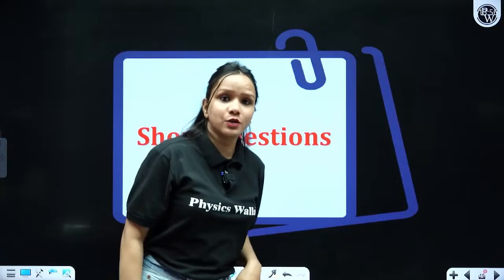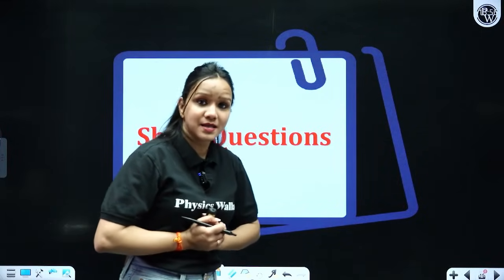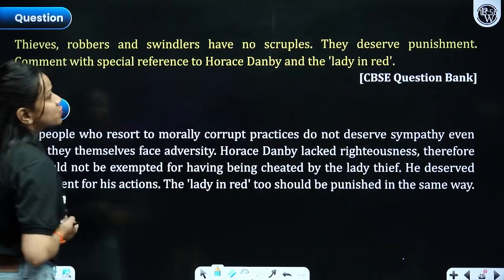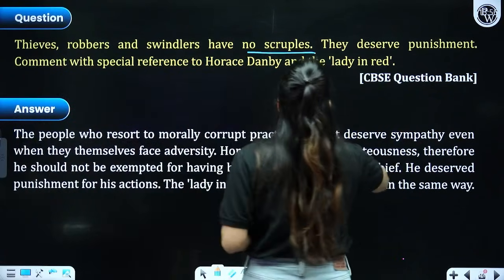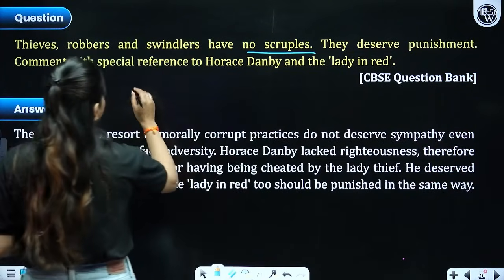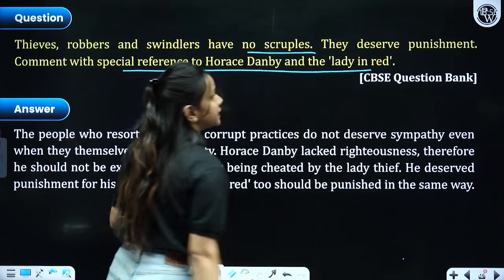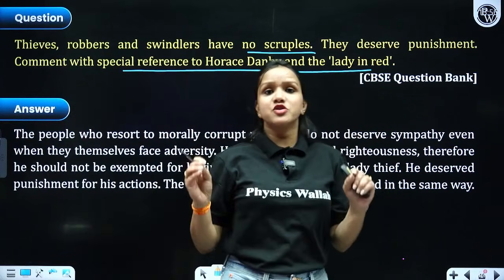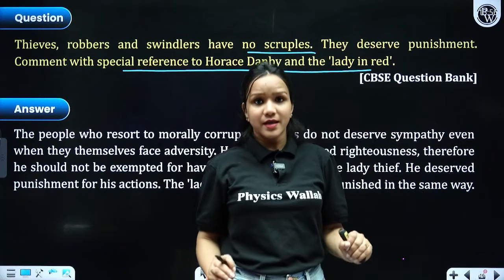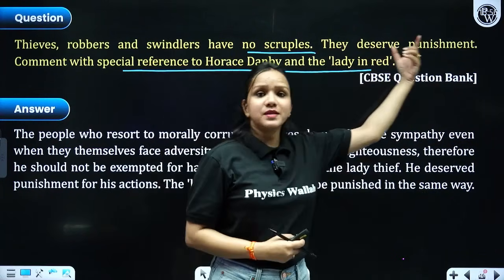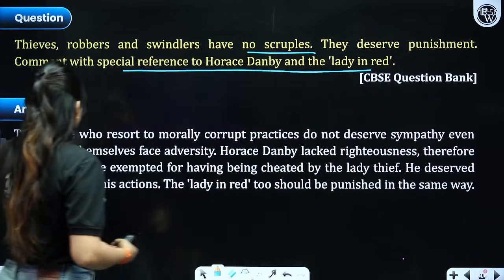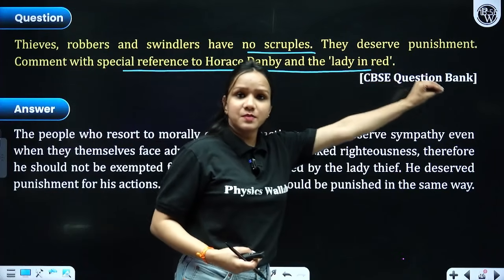Let's proceed towards short questions taken from CBSE question banks and previous year question papers as well. Thieves, robbers and swindlers have no scruples, have no principles. They deserve punishment at any cost, no matter what. Comment with special reference to Horace Danby and the lady in red. We already got to know that there were majorly two characters, Horace Danby being the protagonist, and the lady also played a very vital role. Because if the lady had not been there in the story, the ending would have been totally different. This question has been taken from the CBSE question bank.